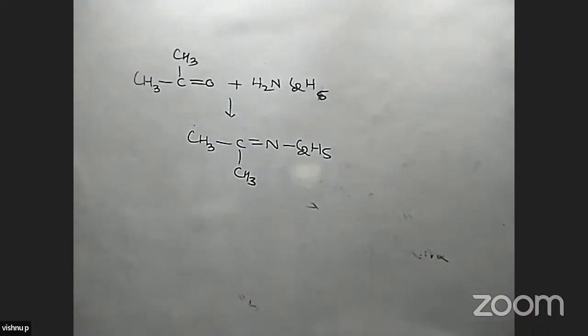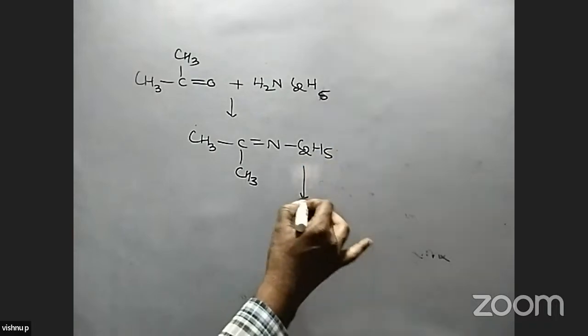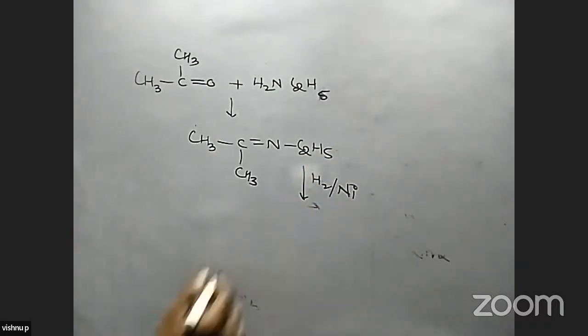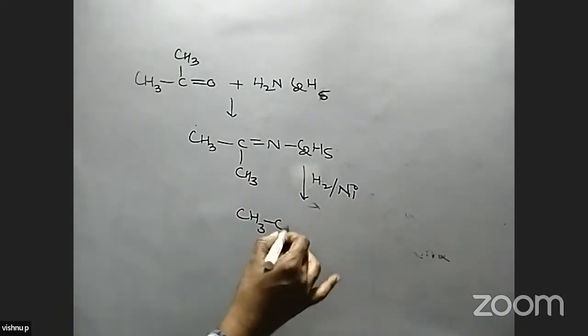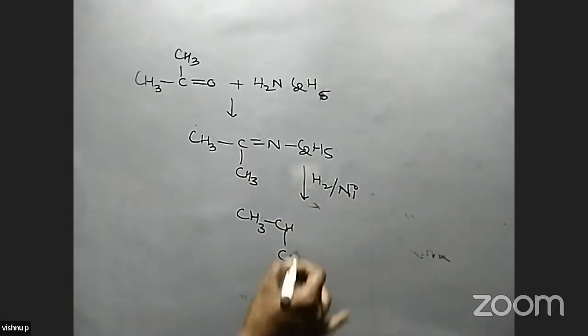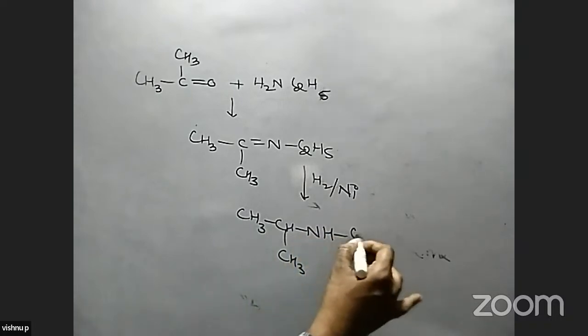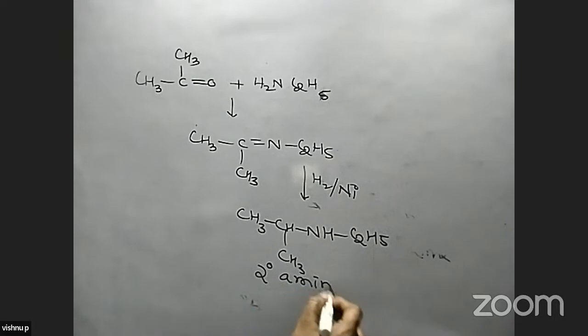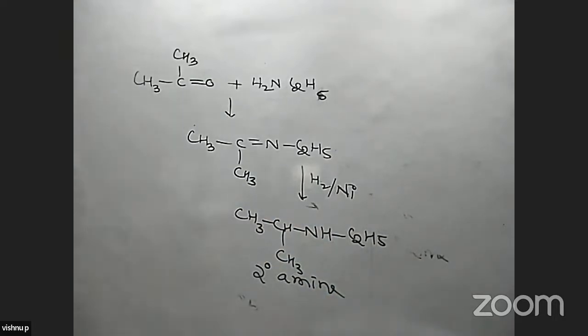Already we know this from previous classes, we already discussed it. Here, Schiff's base is formed in this reaction. When it is reduced with hydrogen in the presence of a nickel catalyst, the compound is CH3NHC2H5. So what type of amine is formed in this reaction? A secondary amine is formed in this reaction.